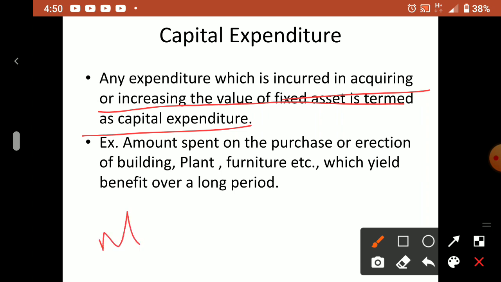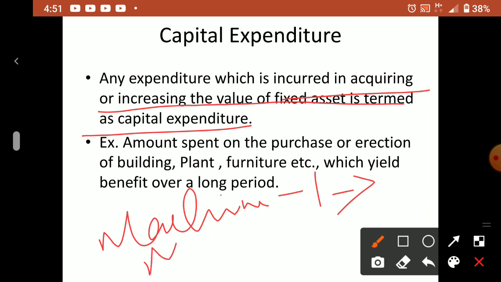Suppose you purchased one machine in 2000, that is a capital expenditure. Again in 2020 you purchase a second machine, so this also is capital expenditure. Whatever you spend on assets or non-current assets, which are not for sale but for use in the business, understood? This is the main classification of assets, remember it always. Non-current assets are for use in the business, current assets are for sale, or to convert into cash.